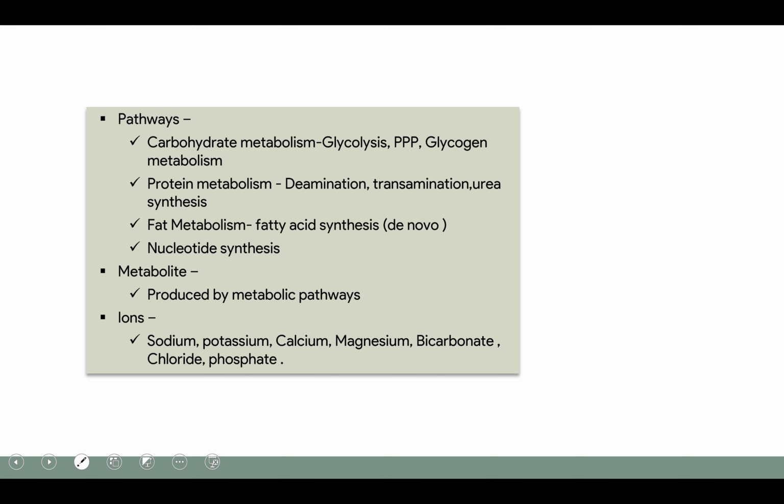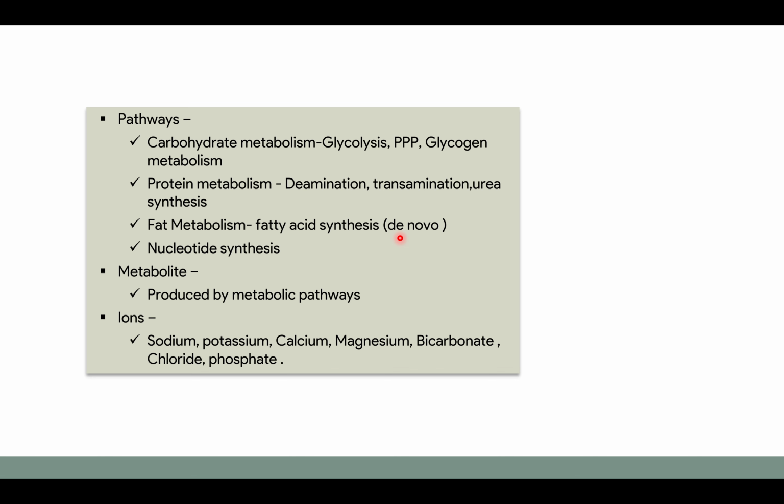The enzymes which are present in the cytoplasm have functions in the following pathways. In carbohydrate metabolism, it is involved in glycolysis, PPP, and glycogen metabolism. PPP is pentose phosphate pathway. In protein metabolism, deamination, transamination, and urea synthesis take place in the cytosol. In fat metabolism, fatty acid de novo synthesis takes place in the cytoplasm,